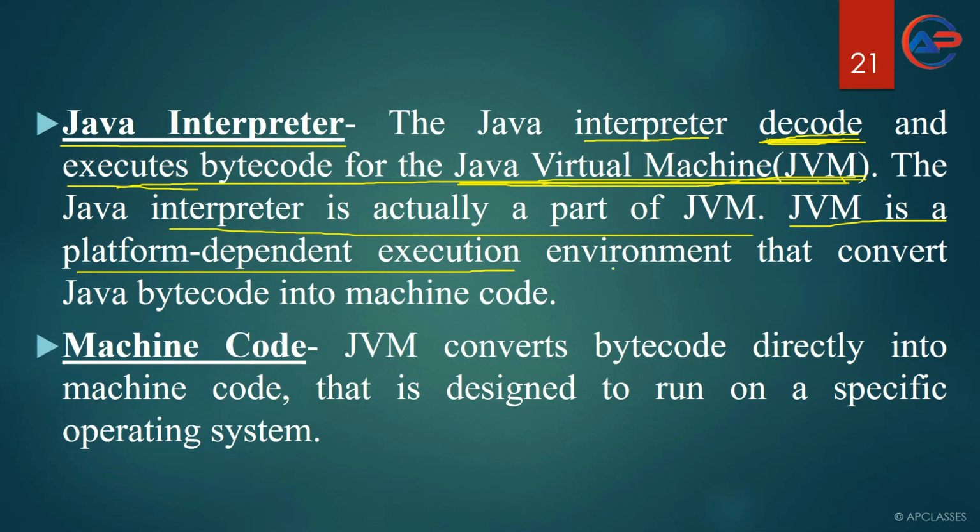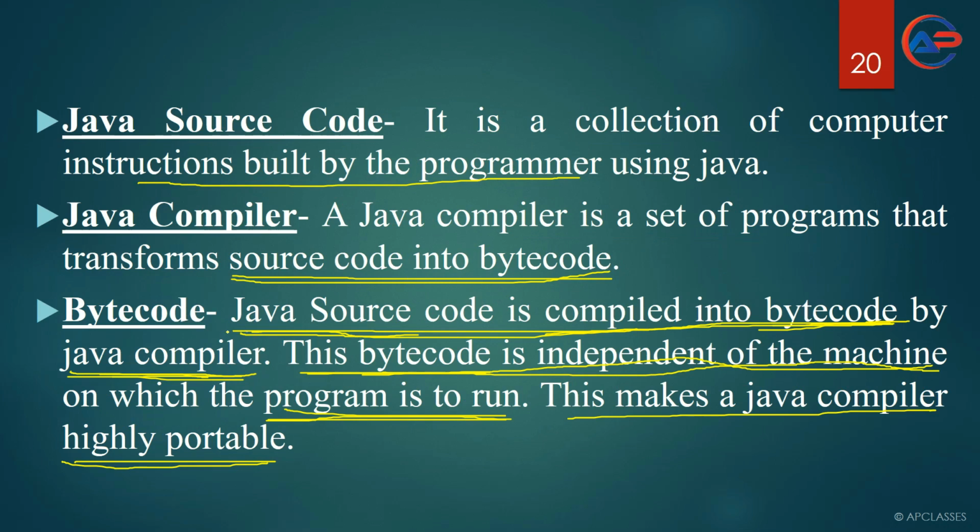JVM is a platform dependent execution environment that converts Java bytecode into machine code. Once again, look at this, from here we will begin. Java source code is compiled into bytecode with the help of the Java compiler. This bytecode is independent of the machine, as we already discussed. It does not depend on any machine on which the program is to run. This makes Java highly portable.